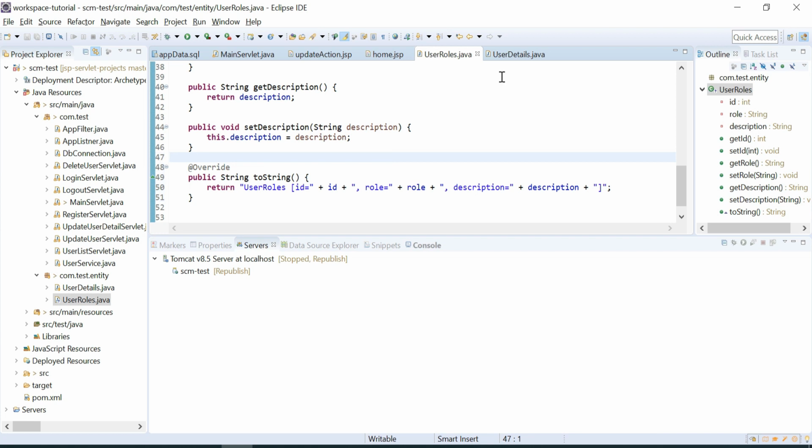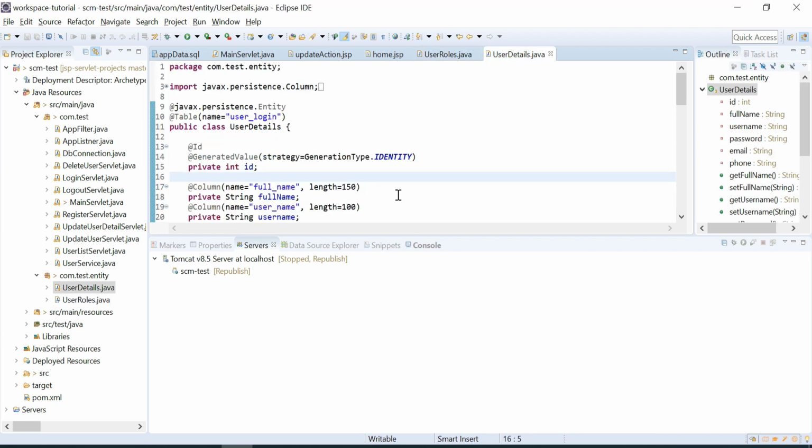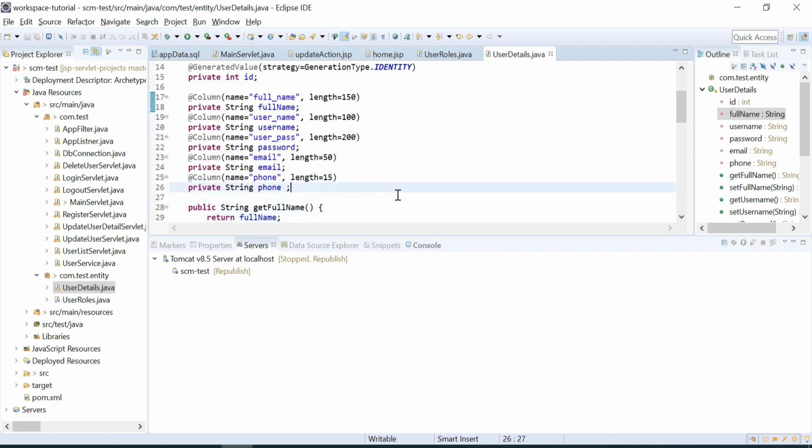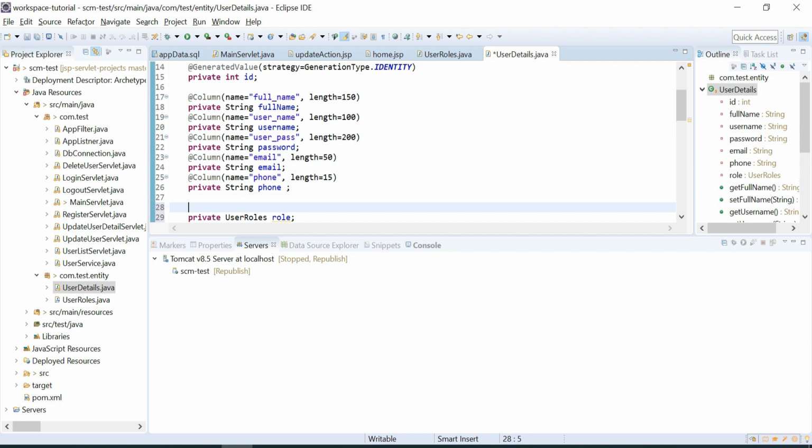Fine. Now after this we have to do the mapping, mapping a role to the user, like admin has the admin role, user has the user role. So for the time being I'll create two roles, and I'll map this. We have created a user role, so we can keep it as a role.